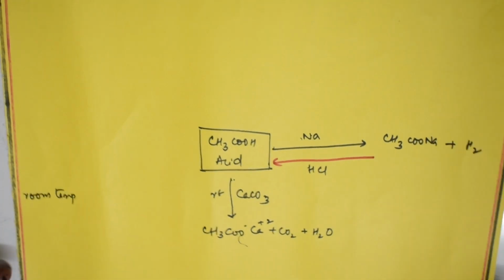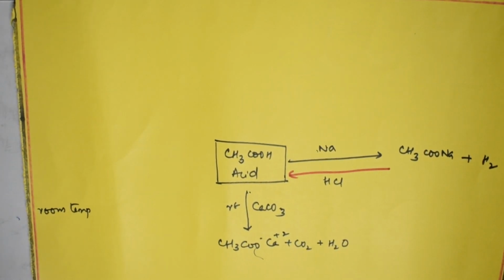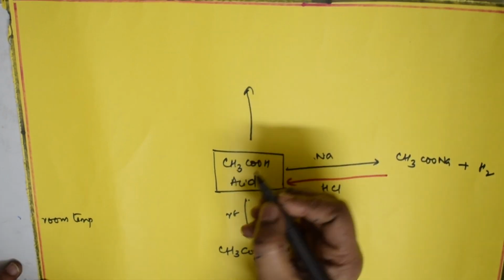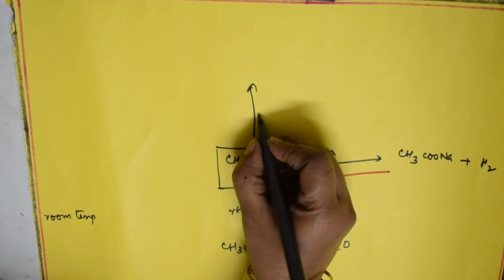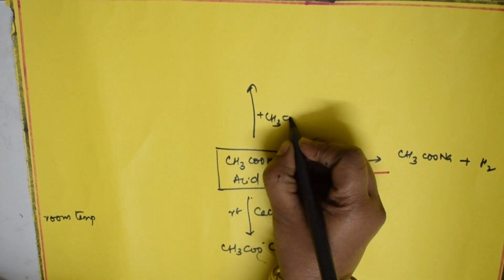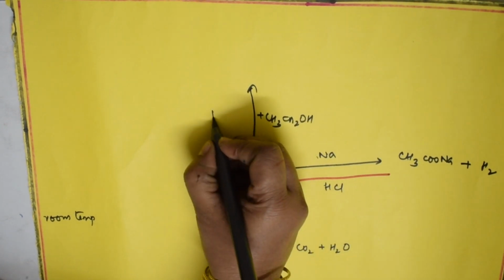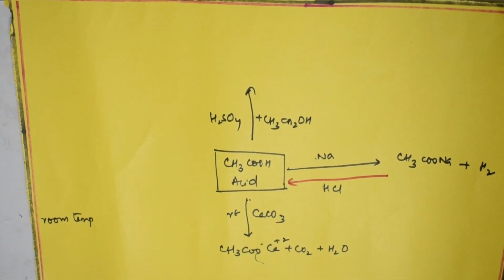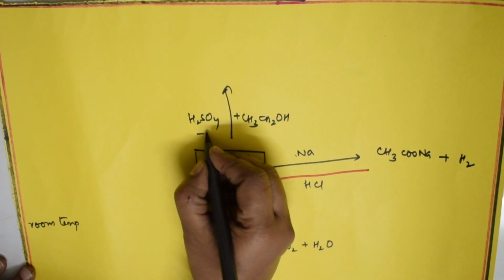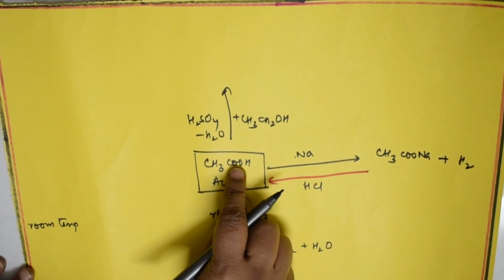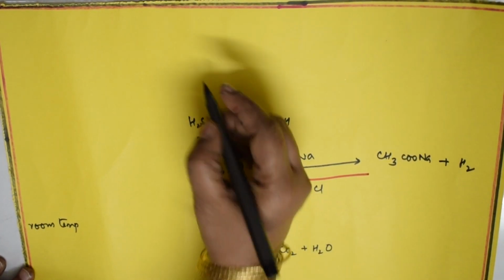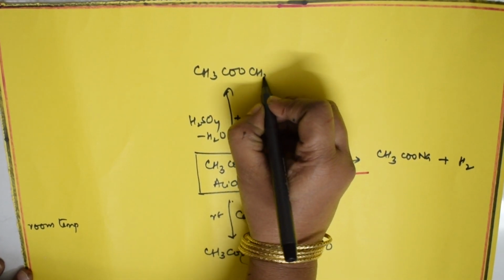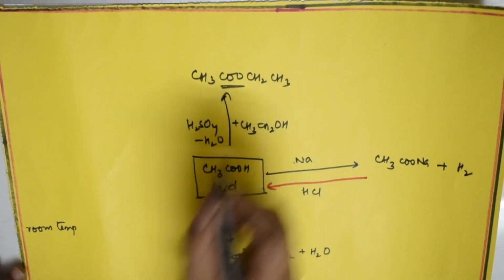Now, suppose the same acid, if I take and perform an esterification reaction, right? For esterification, what happens? You're going to use an acid as well as an alcohol, CH3CH2OH. Now what is required? You require sulfuric acid, a dehydrating agent. So water is subtracted, water comes out and you add both, and it forms an ester, CH3COOCH2CH3. This is an ester, isn't it?